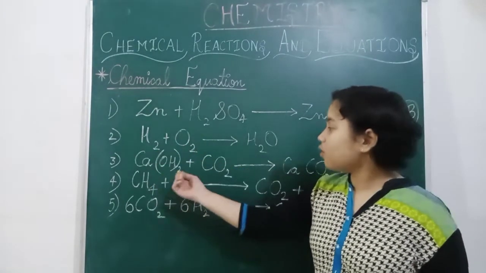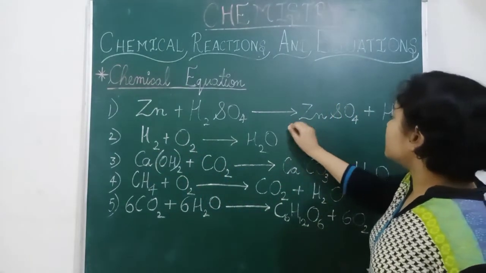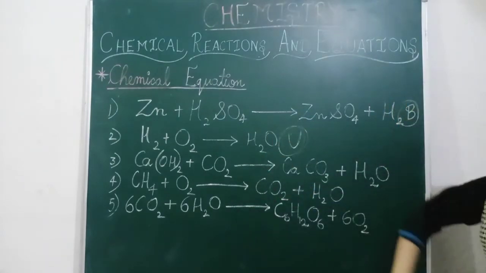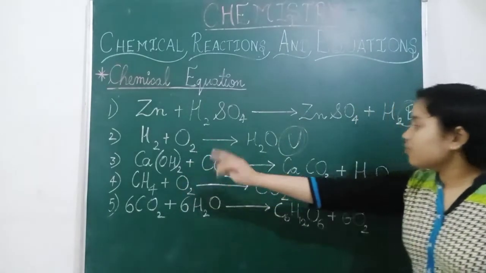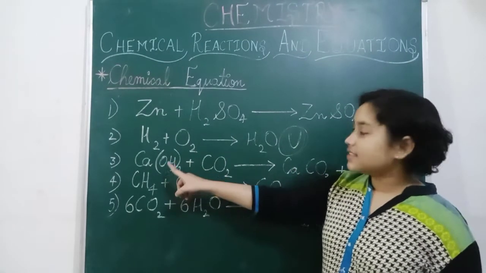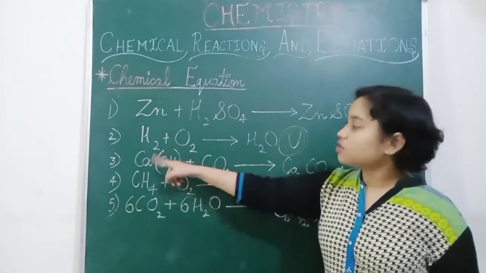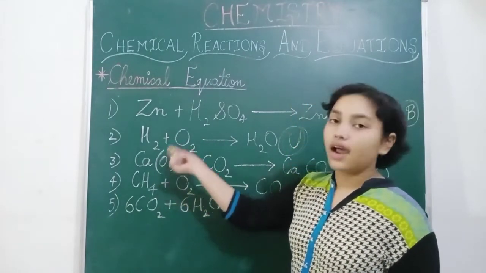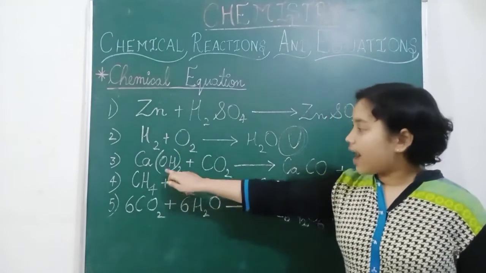Now Ca(OH)2. So this is the unbalanced one. Now Ca is 1 here, and Ca is 1 here also. On the reactant side O is 2, because the 2 outside the bracket applies to both the hydrogen and oxygen.